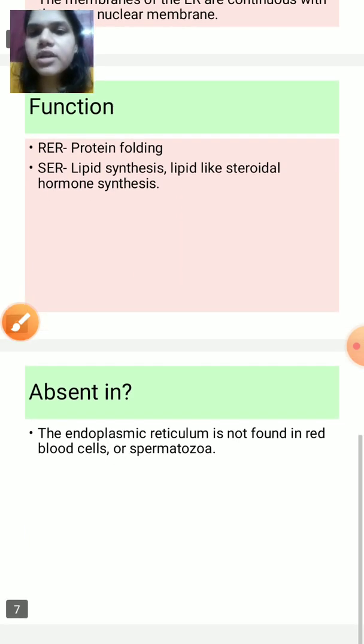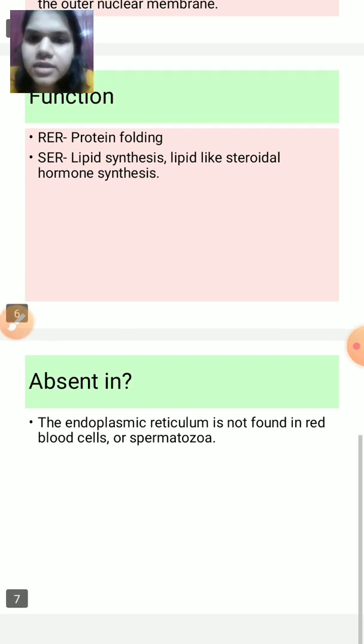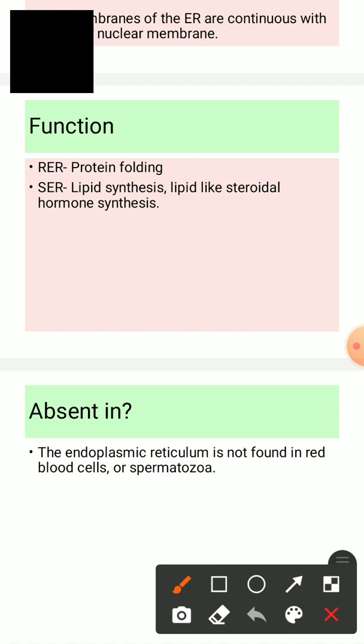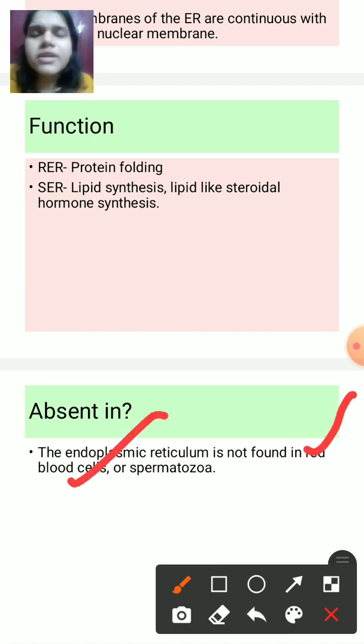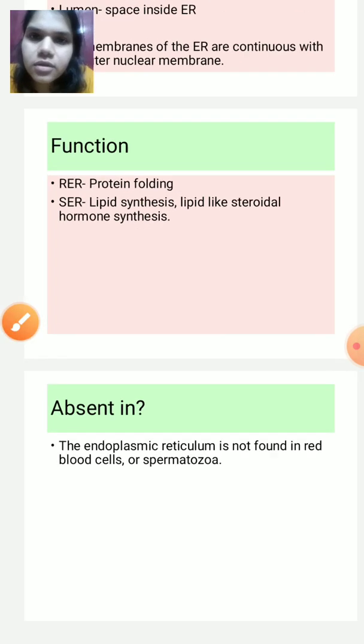So the last point is, where is this ER absent? It is absolutely absent in red blood cells. Obviously because red blood cells do not have a nucleus, so they don't have ER also. Because the nucleus will give directions to form proteins. If it is not there, then there is no job for ER. Next, spermatozoa, okay, male sperms. Sorry, sperms in males only. So in both, ER is absent. So that's all about ER.